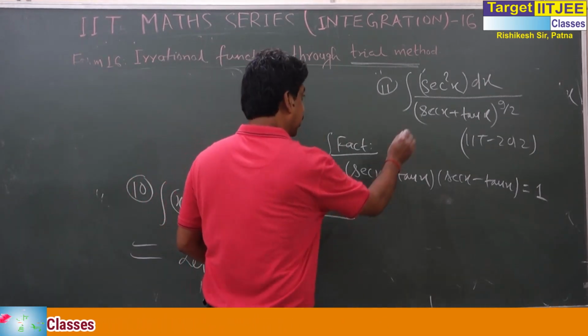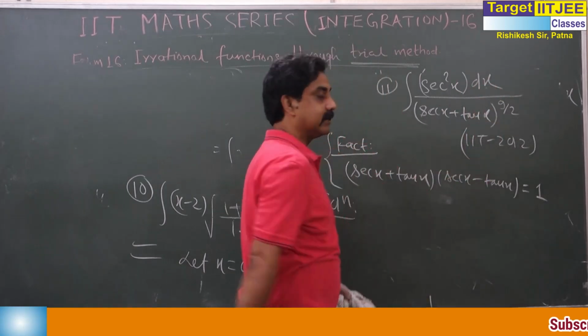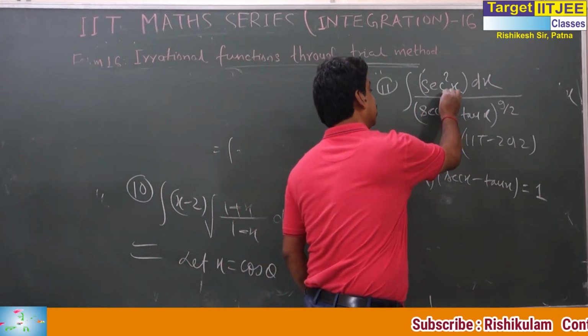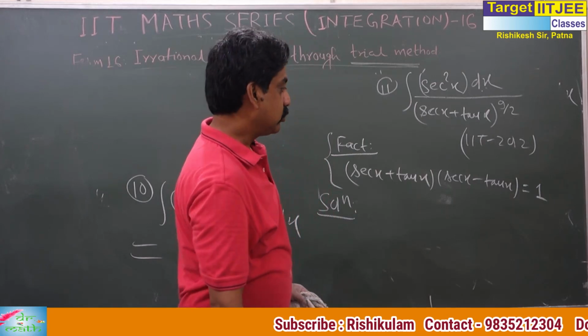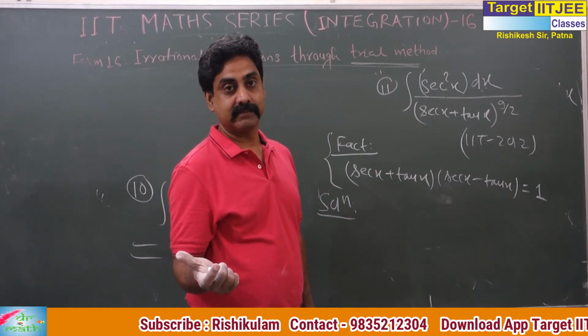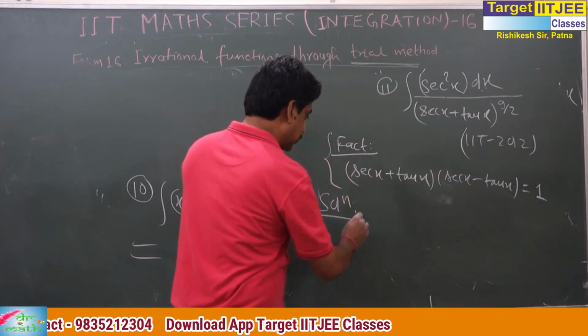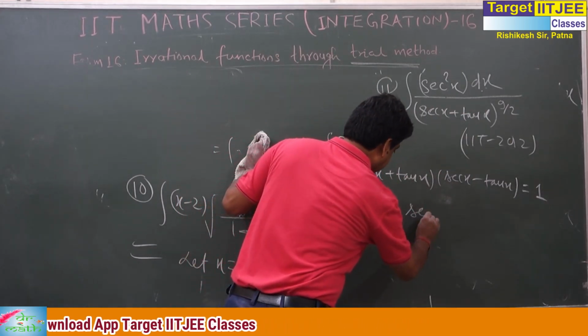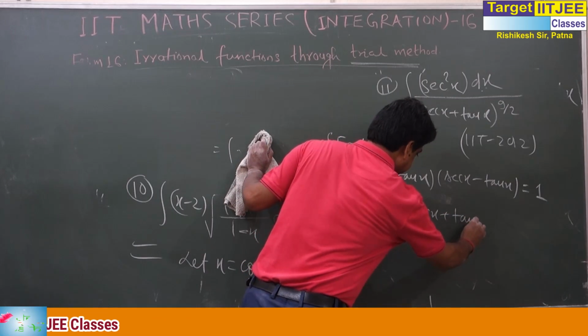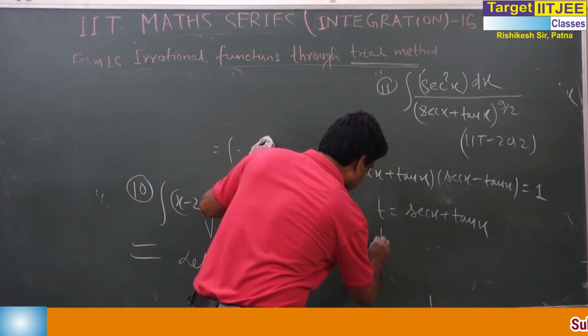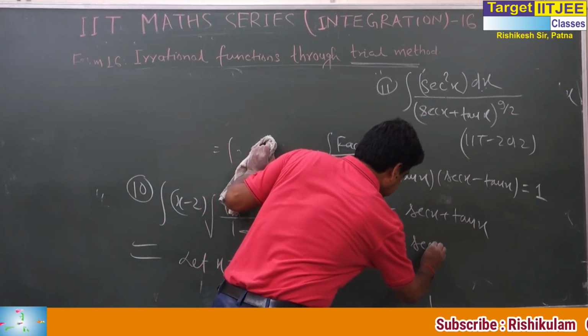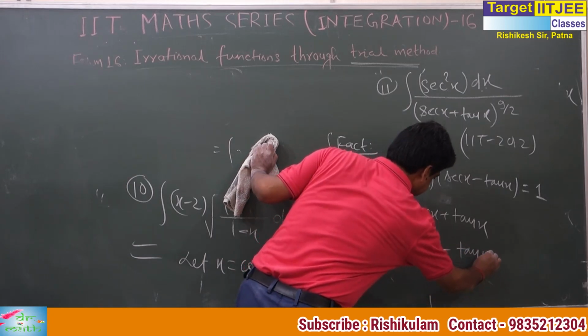Actually, sec square x is the differentiation of what? Tan x. So we have to assume tan x. But we can't assume tan x so easily. What do we assume? Let t be equal to sec x plus tan x. So what is 1 by t? This is sec x minus tan x.